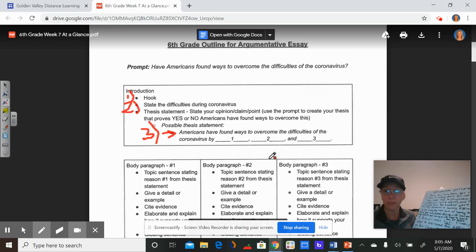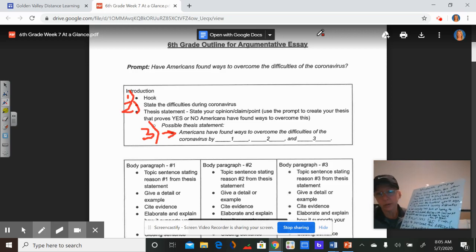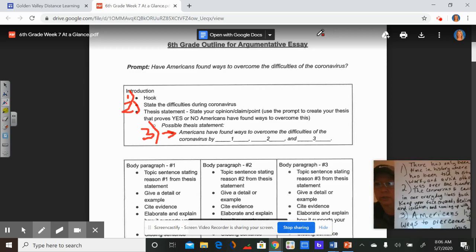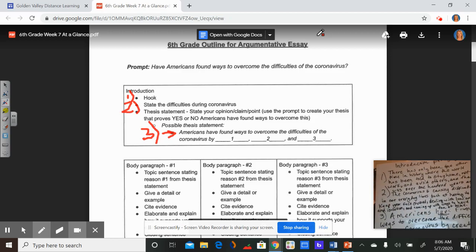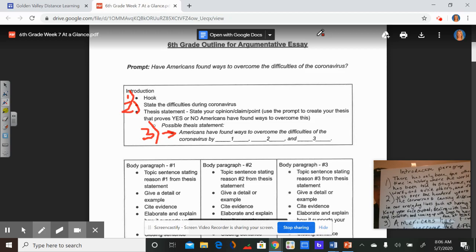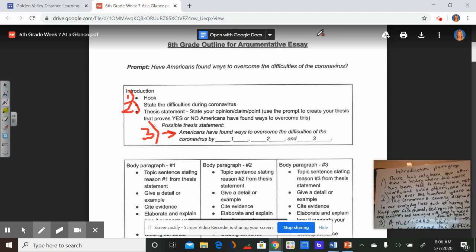Okay, so do you see how sentence number 2 just listed three of the difficulties that we'll be talking about through our main body paragraphs? It ties everything together and gives you a good, clear, concise framework to work with so you don't go too far off topic. It's easy to start talking about some other weird stuff that you know about, that you heard on TV, that you read about. But we want to stay focused on the text for our essay. So once again, this is our entire introduction paragraph. I'm going to leave it up there for a minute. Hopefully you can read my writing. If you can't, message me and I'll help you.